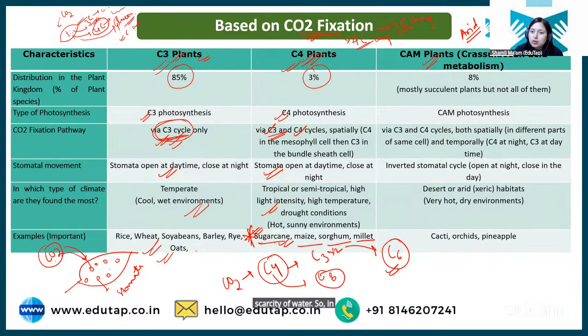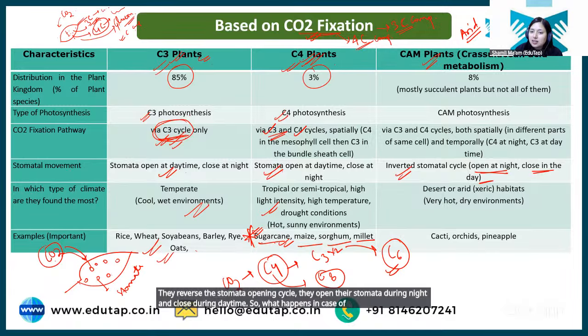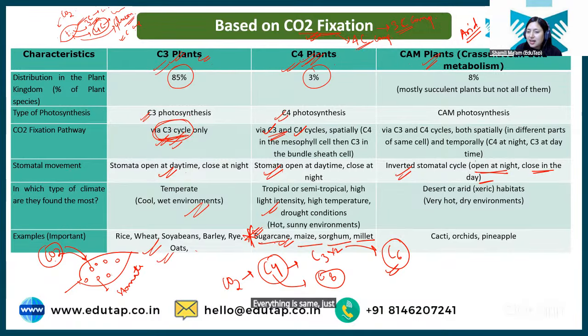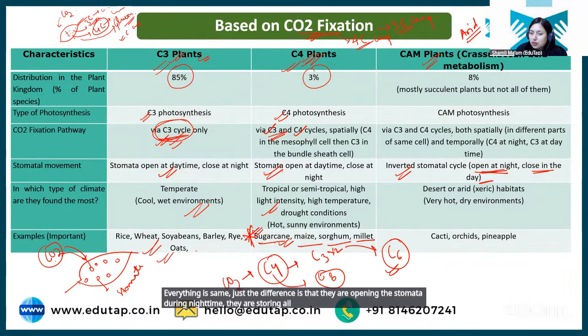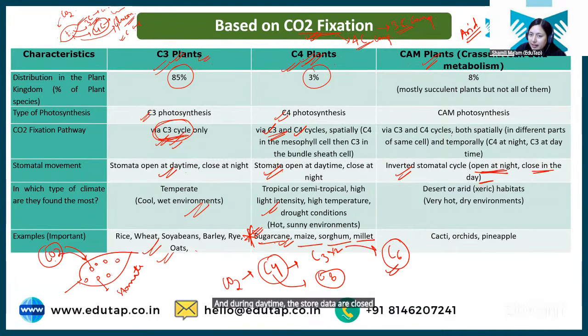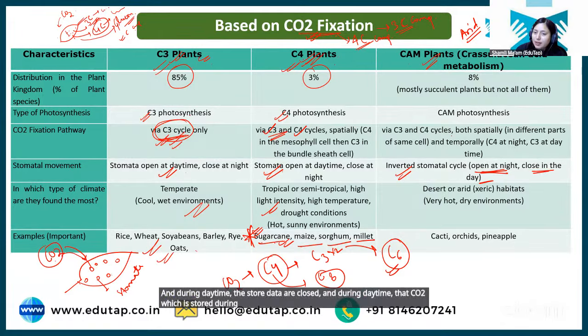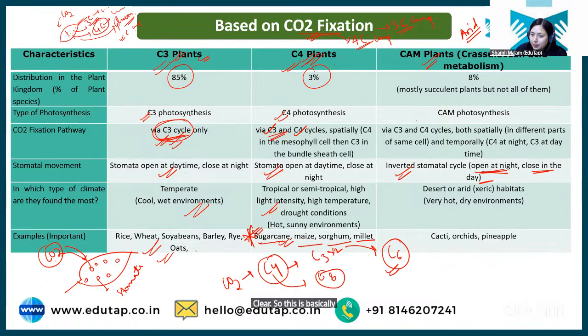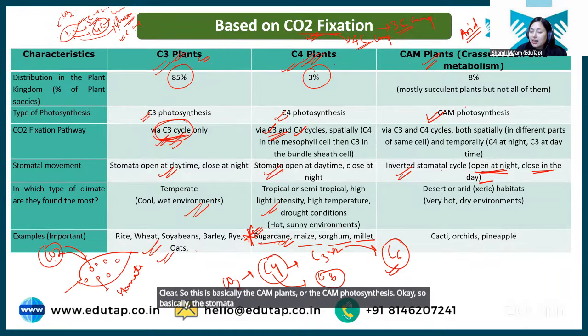So in order to save water, they reverse the stomata opening cycle. They open their stomata during night and close during daytime. So what happens in case of CAM plants? Everything is the same, just the difference is that they open the stomata during night time. They store all the CO2 at once during night, and during daytime the stomata are closed, and the CO2 stored during the night is processed into glucose. Clear? So this is basically the CAM plants or CAM photosynthesis. Basically, the stomata opening and closing is changed.